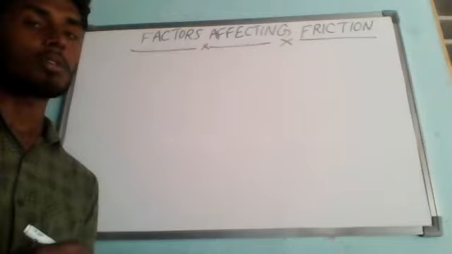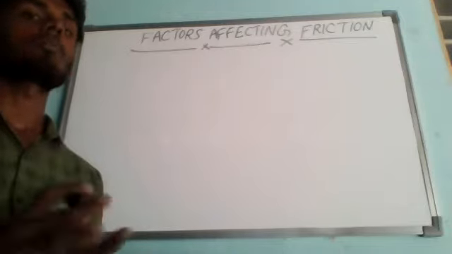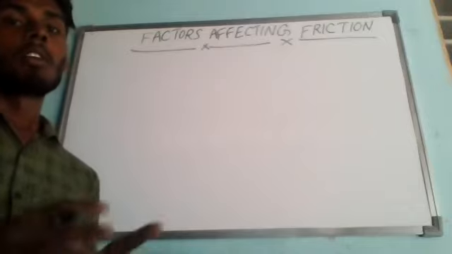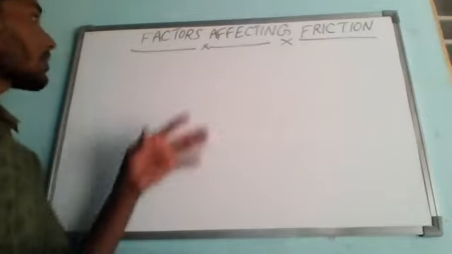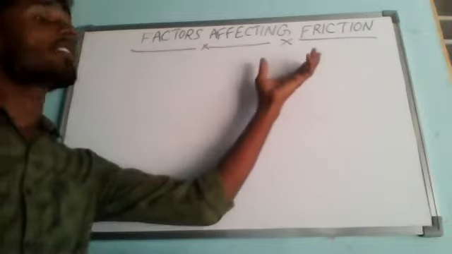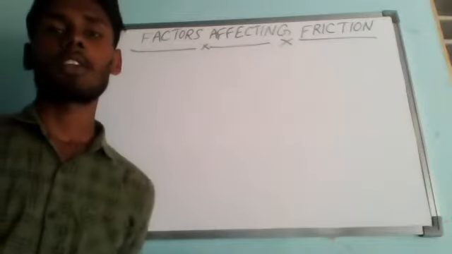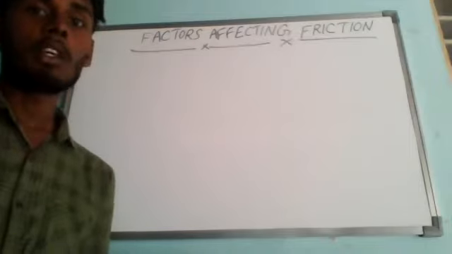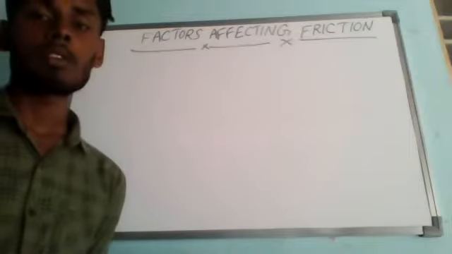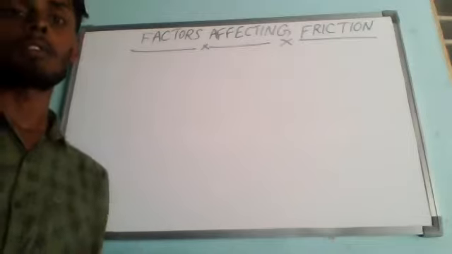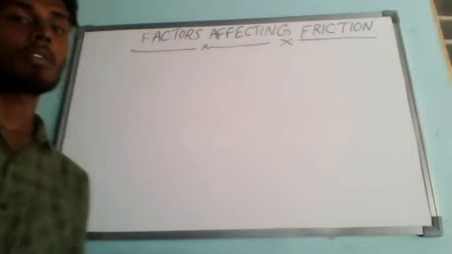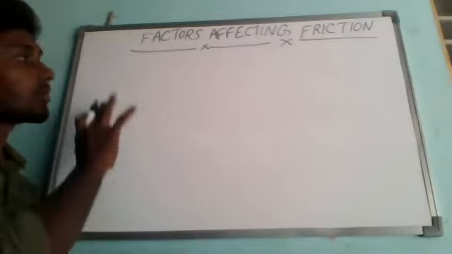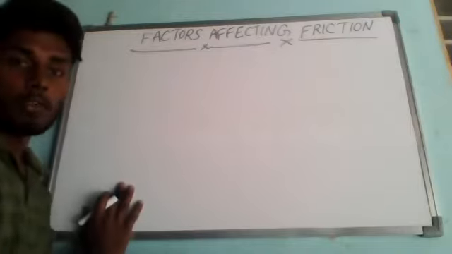The next concept is factors affecting friction. In the last class, we studied the cause behind friction. Now, in today's class, we are going to study the factors which influence or affect friction. It has been found by experiments that the friction between two surfaces depends on two factors. That is also proved by experiments, and we will do those activities in our laboratory too.